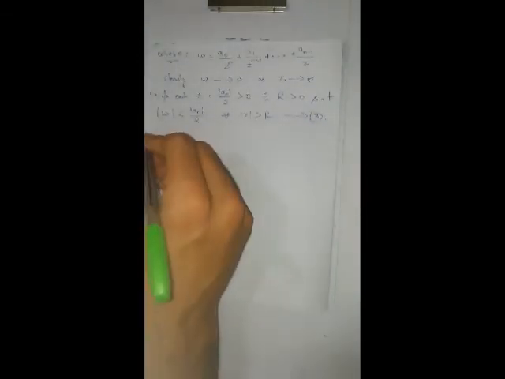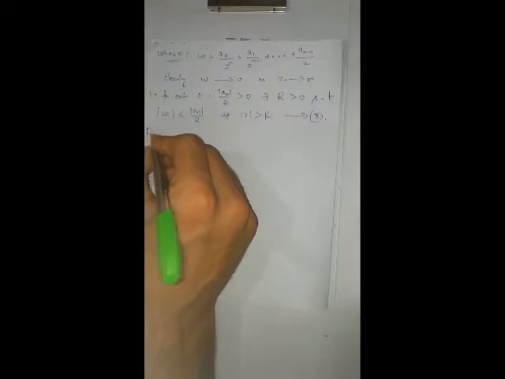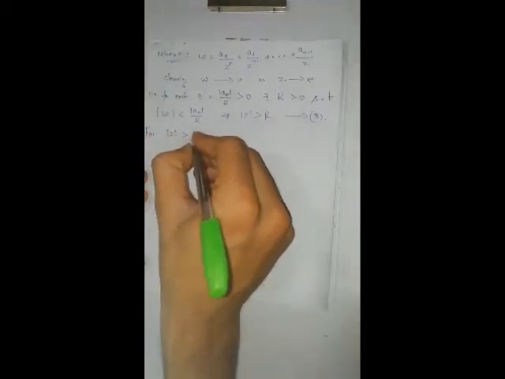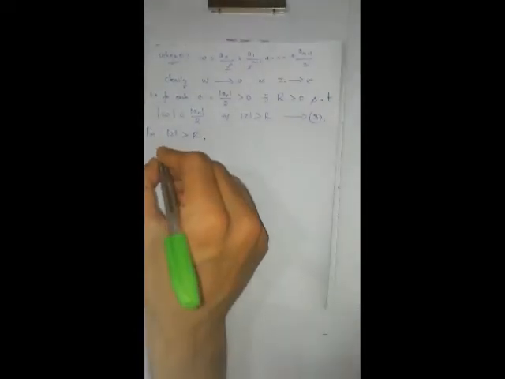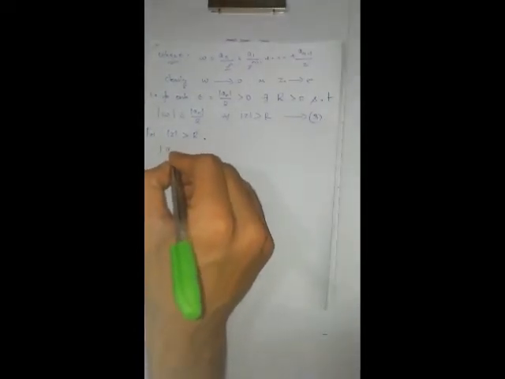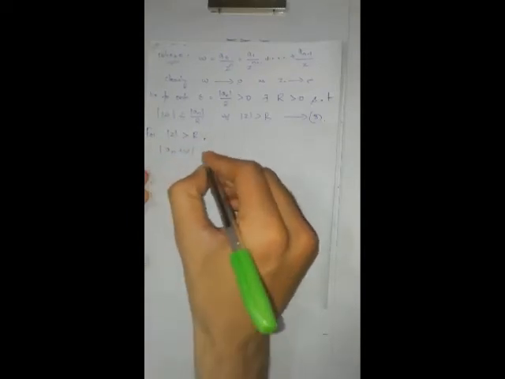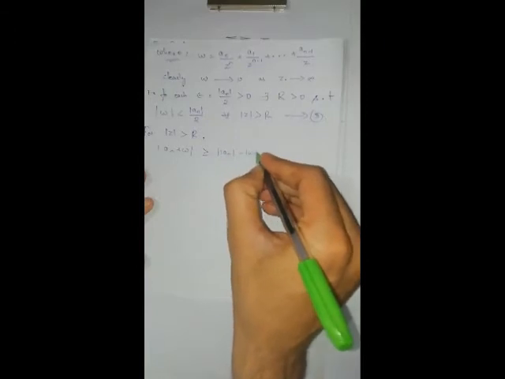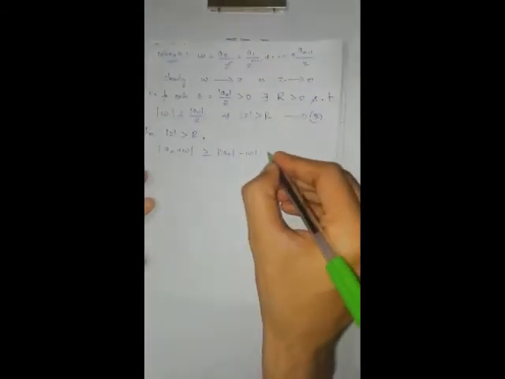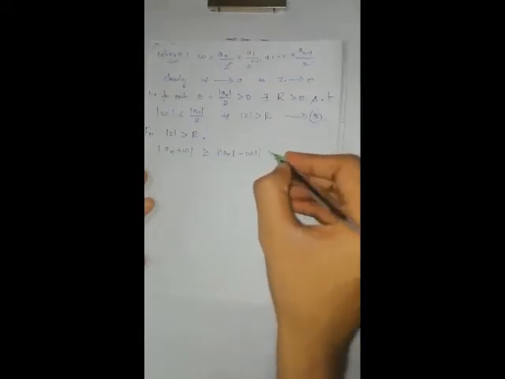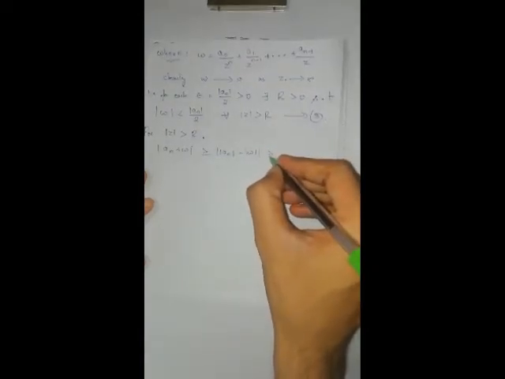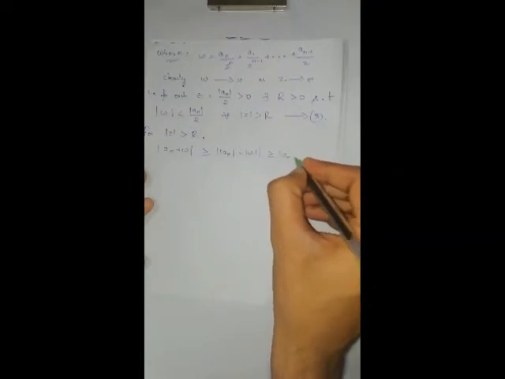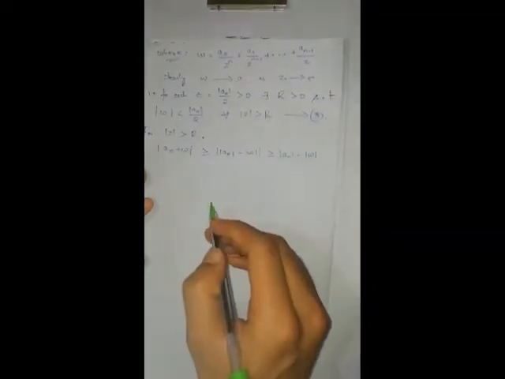For modulus of z greater than r, that is this region, modulus of an plus w is greater than or equal to modulus of an minus modulus of w.